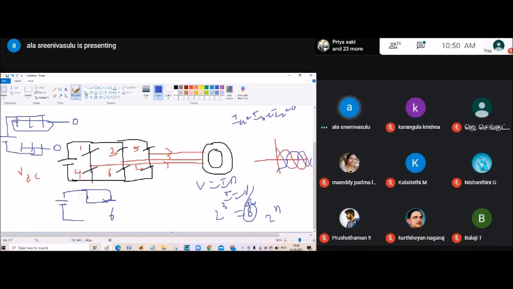This is 1, 6, 1, 5, 6. Now you can say here 1 and 5 both are in parallel. Take the magnitude of this one. This magnitude you can consider R and R and R. This is VDC.